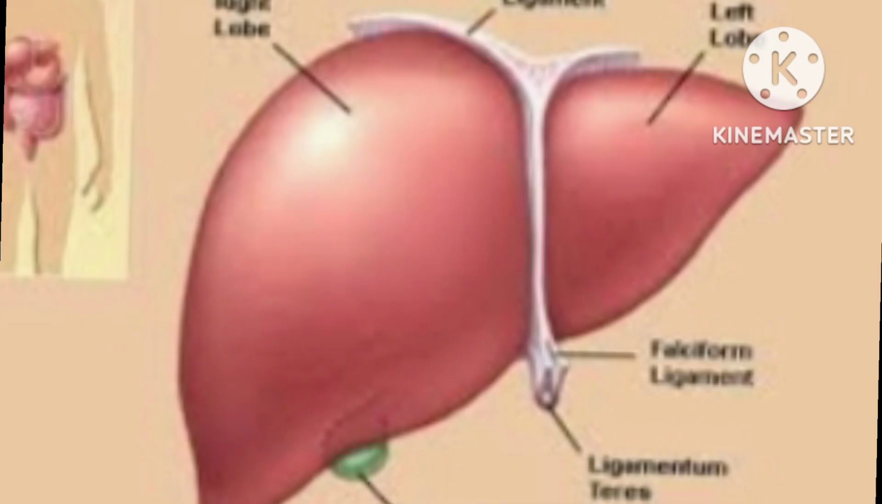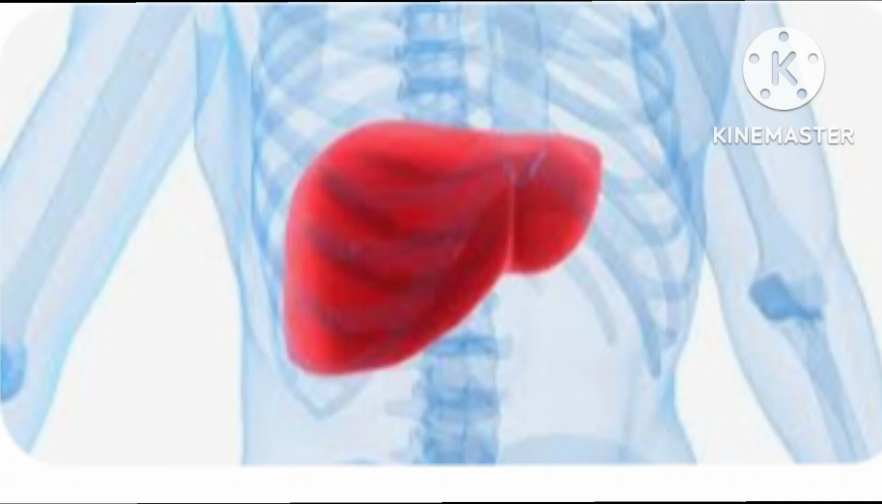Number 3. Liver. The liver is the largest gland in the body. It secretes bile that helps digest fats. The bile is stored in a small pouch called the gallbladder. Bile has substances that aid in the digestion of fats or lipids.